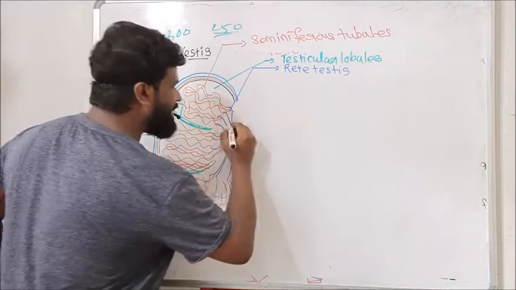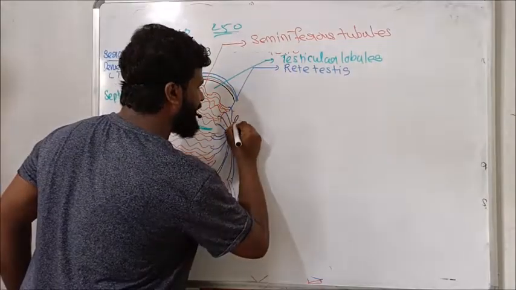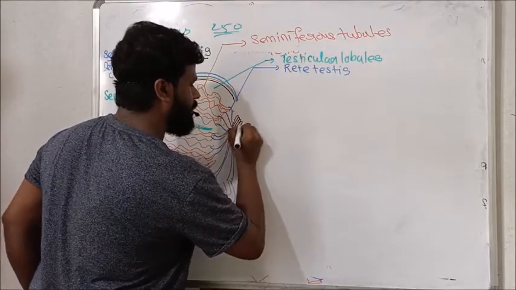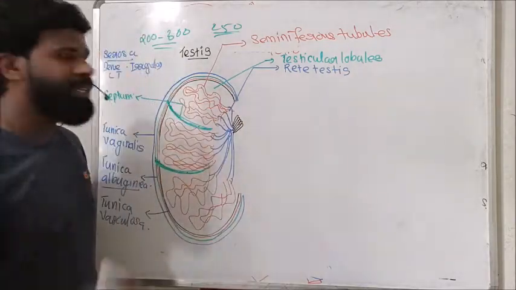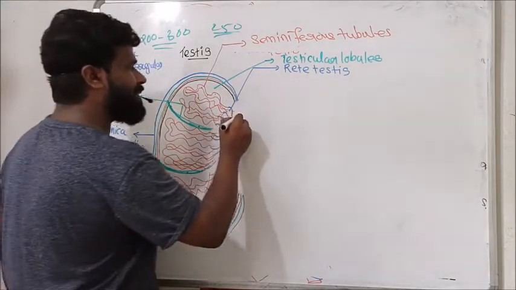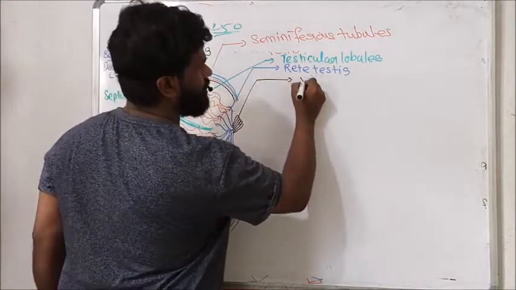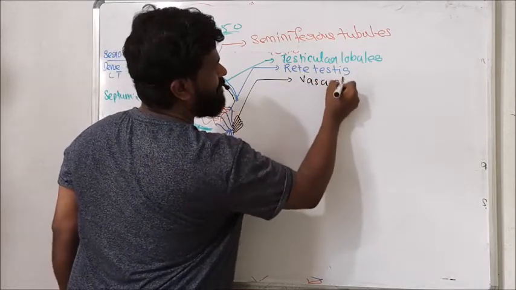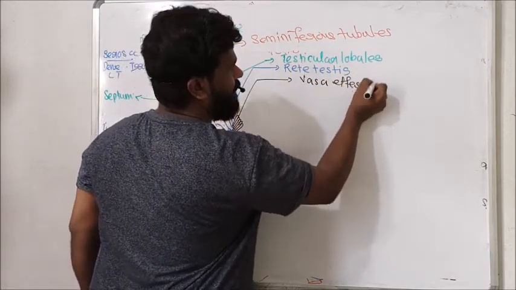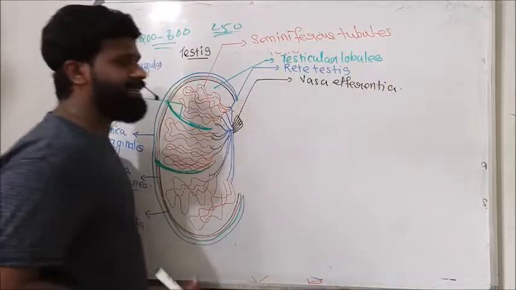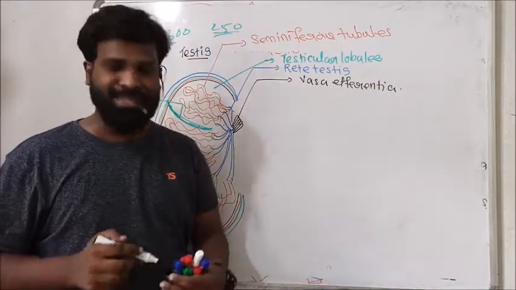This rete testis opens to another duct called the vasa efferentia.